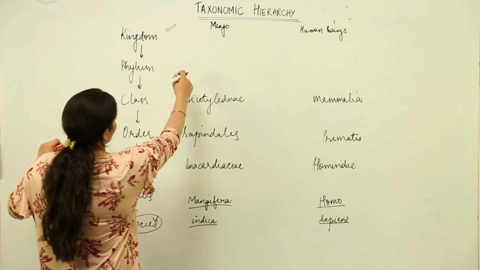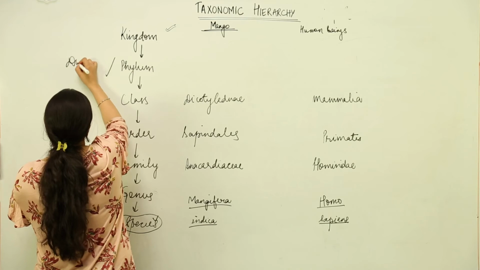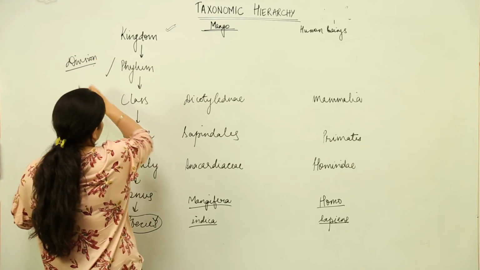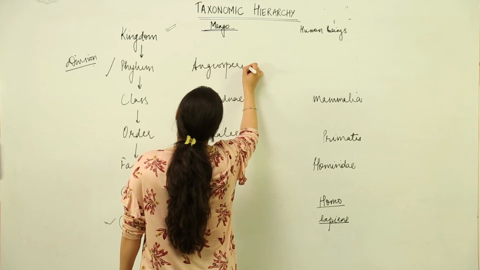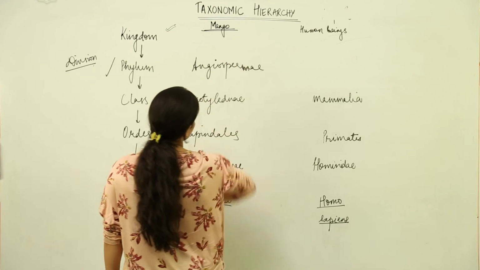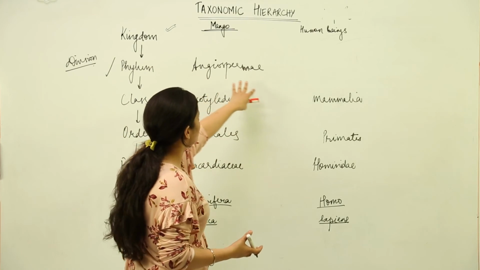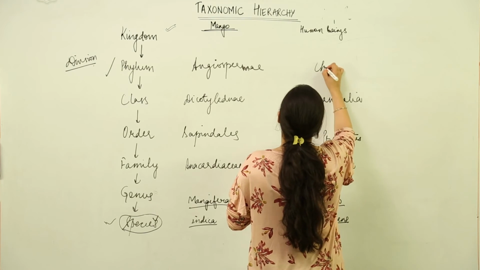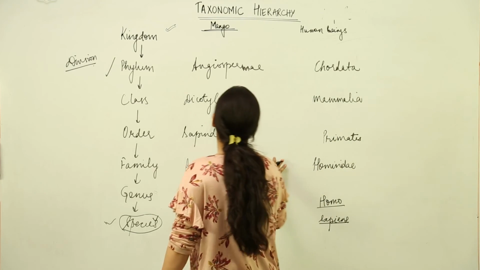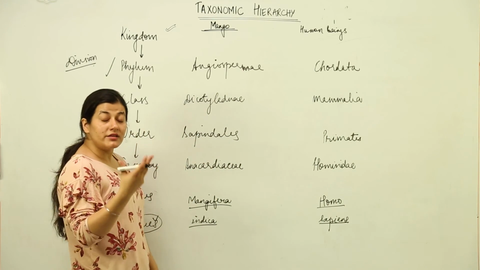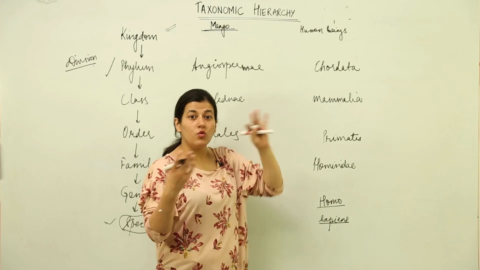Talking about the phylum, because we are considering a plant over here, the word phylum is replaced by division in case of plants. Okay, so the division in case of mango is Angiospermae, that it belongs to the angiosperms. It is not a gymnosperm nor a pteridophyte, as in the rest of the classification that you're going to study. It belongs to the division Angiospermae, and human beings belong to phylum Chordata. When I talk about phylum Chordata, I am including everything which has a notochord. It starts from a frog. So you see that the similar characters are decreasing so much and the organisms are getting more and more diverse.